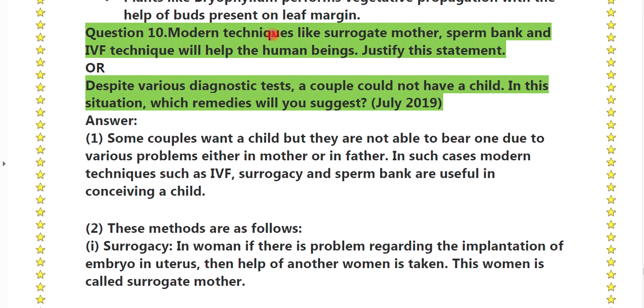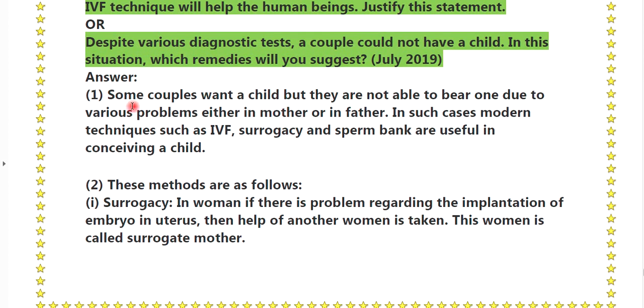Question number 10. Modern techniques like surrogate mother, sperm bank and the IVF technique will help human beings. Justify this statement. Despite the various diagnostic tests, a couple could not have a child. In this situation, which remedies will you suggest? In that, first, some couples want a child but they are not able to bear one due to various problems either in the mother or in the father. In such cases, modern techniques such as IVF, surrogacy and the sperm bank are useful in conceiving the child.